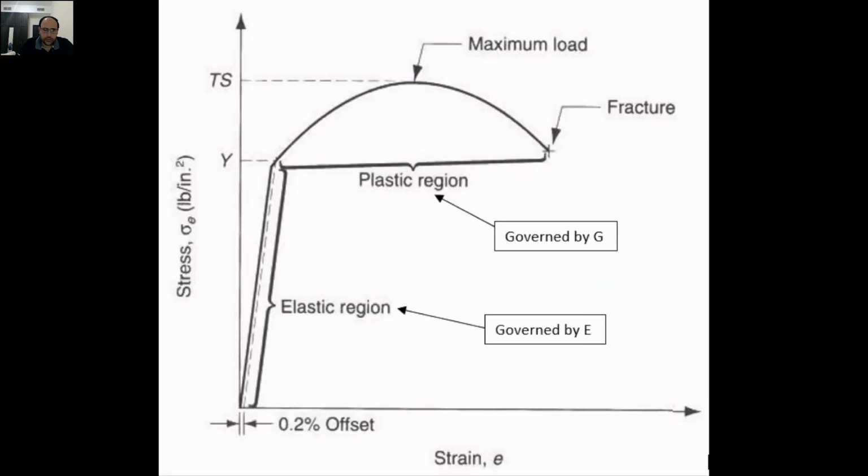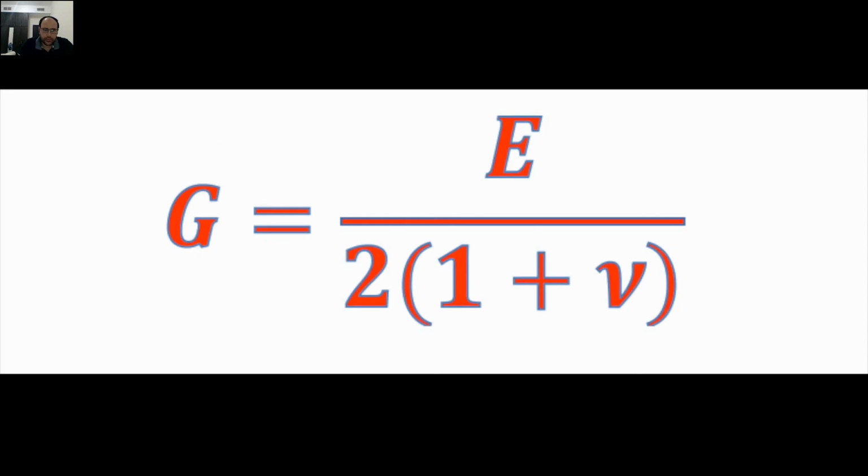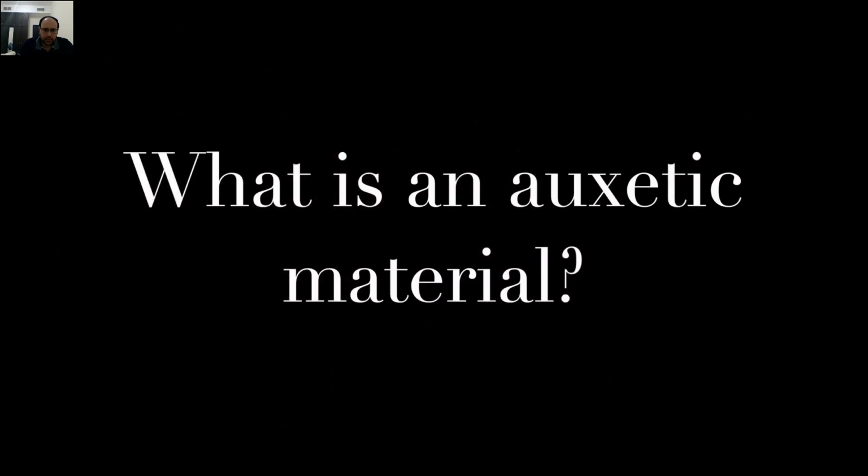The shear modulus, denoted by G, of a material governs its plastic deformation, while the elastic modulus, denoted by E, governs its elastic deformation. As shown, the shear modulus is inversely proportional to the Poisson's ratio. As a result, Poisson's ratio governs the material's ability to recover elastically following an external stimuli. Auxetic materials are materials which exhibit a negative Poisson's ratio. As a result of their Poisson's ratio, they have an increasingly large shear modulus, which means indenting auxetic materials is increasingly difficult. But what does this mean for the material's response to external forces?